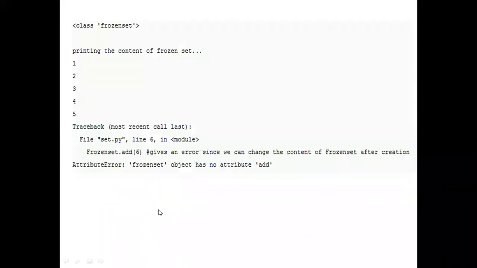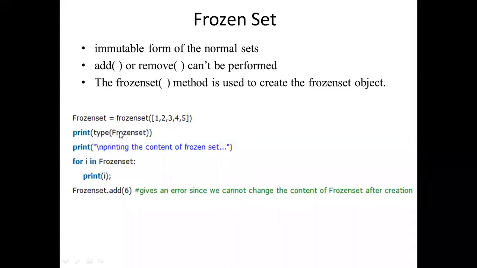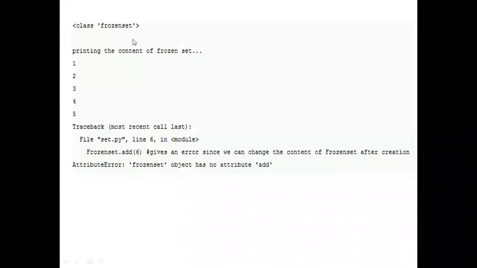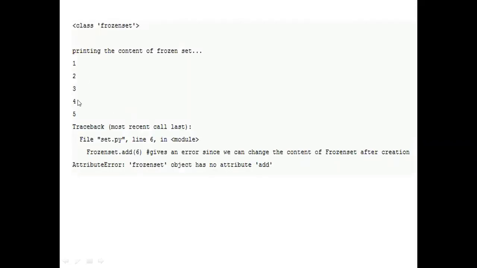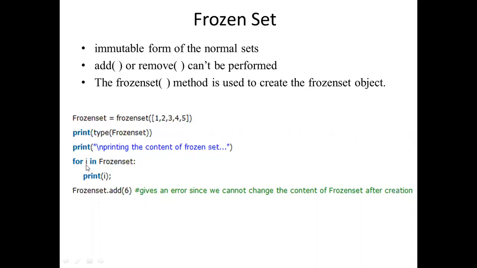See the output. First, you are printing the type of the set. What is the type of the set? It is frozenset. In the second case, we are displaying the elements. All the elements are displayed by using the for loop: first element, next element, third, fourth, fifth.